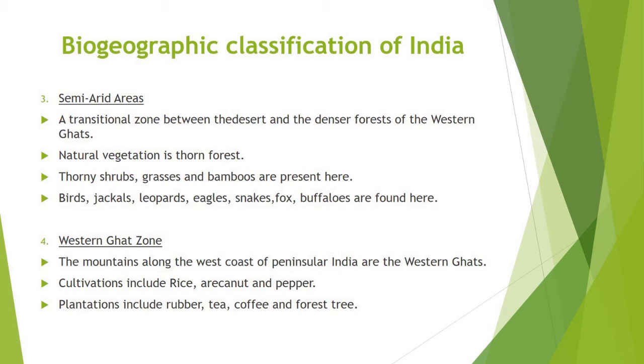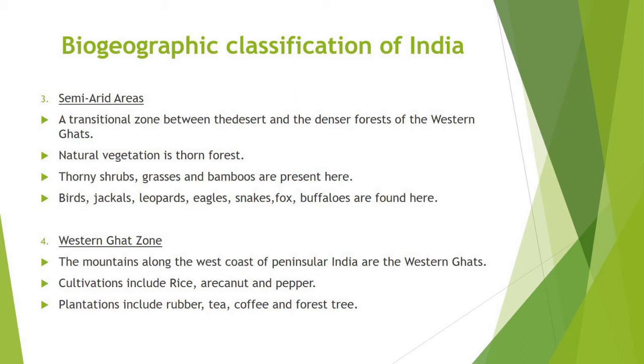Western Ghats. The mountains along the western coast of peninsular India are the Western Ghats, which constitute one of the unique biological regions of the world. The varied climate and diverse topography create a wide array of habitats that support unique sets of plant and animal species. Apart from biological diversity, the region boasts of high levels of cultural diversity as many indigenous people inhabit its forest. Western Ghats are among the 25 biodiversity hotspots recognized globally.